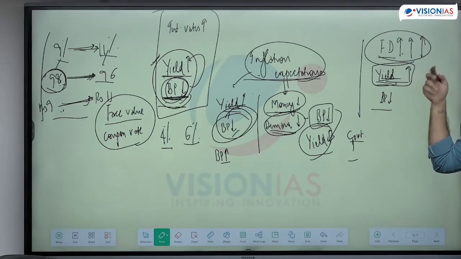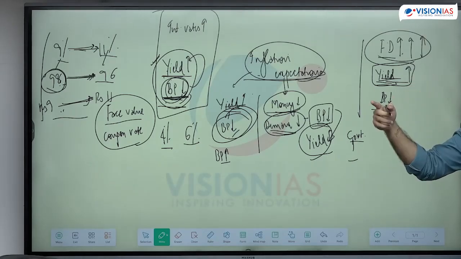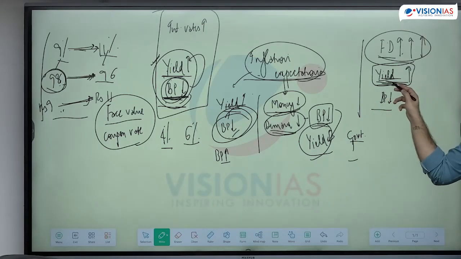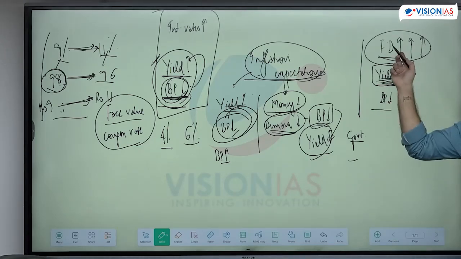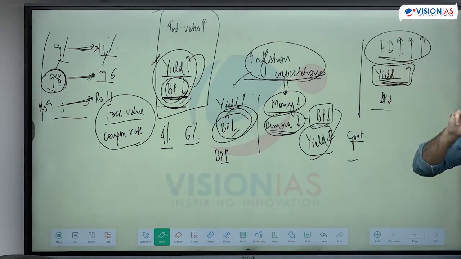तो नया वाले पे तो yield ज़्यादा देगा ही. नए वाले पे yield वो ऐसे ज़्यादा दे सकता है कूपन रेट ज़्यादा करके. पुराने वाले bond का भी yield बढ़ाना पड़ेगा because you don't have trust. See, when the government is borrowing more, there are two things happening. One is the government is making a new borrowing. When the government is making a new borrowing, उस पे तो yield ज़्यादा देना पड़ेगा ही, तो उस पे वो कूपन रेट ज़्यादा दे सकता है.